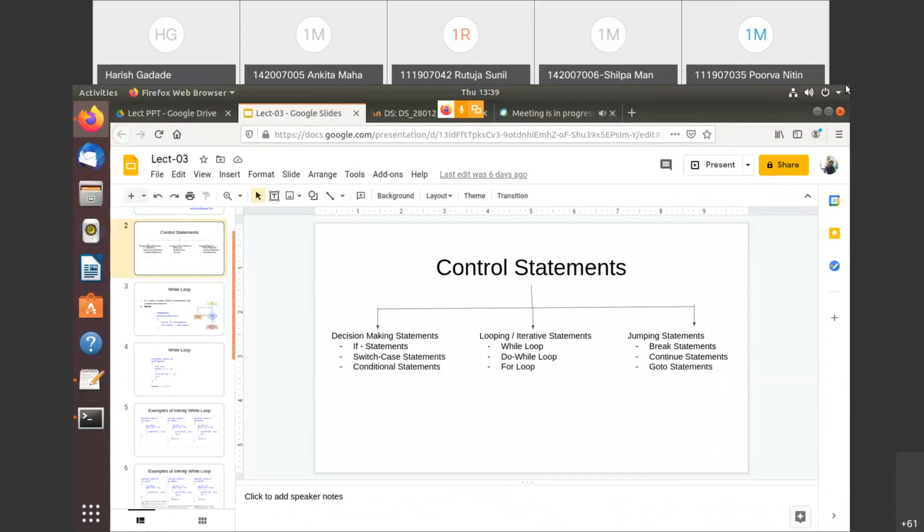Okay. In the last lecture we just started with the loops, right? We have seen the while loop and do while loop. The last loop, the for loop, we'll see today. We have seen the syntax of the while loop and do while loop, and also one or two differences between the while and do while loop.